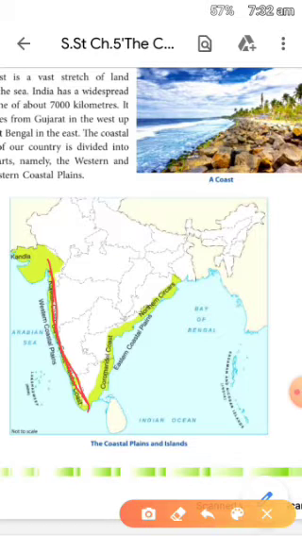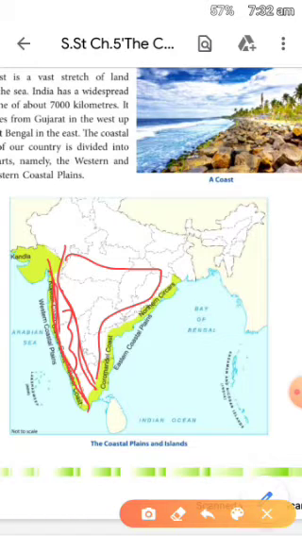In our previous chapter we have read about the plateau region. Here is the Deccan plateau. After that there are mountains on both sides, western and eastern, and then there is plain area near the sea. But on the western side, the plain is a very narrow strip of land.